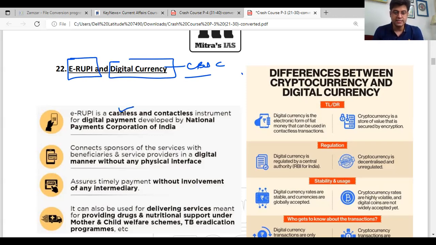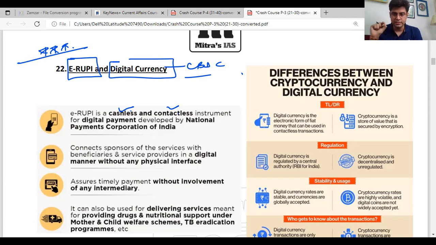See, for the last 5 to 6 years, UPSC has regularly asked about new forms of payment mechanisms, the new forms of technology in the overall payment infrastructure. And that is why this becomes extremely important for Prelims 2022. Its features, cashless and contactless, are very important.